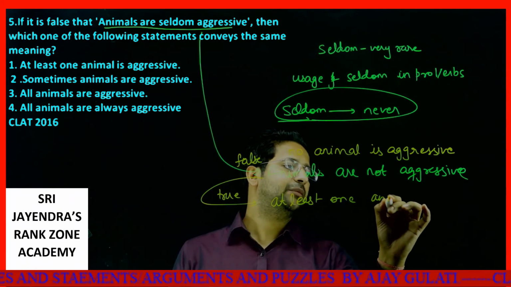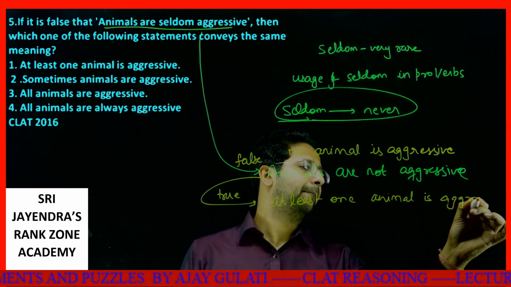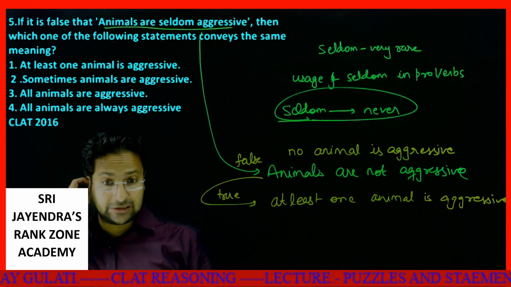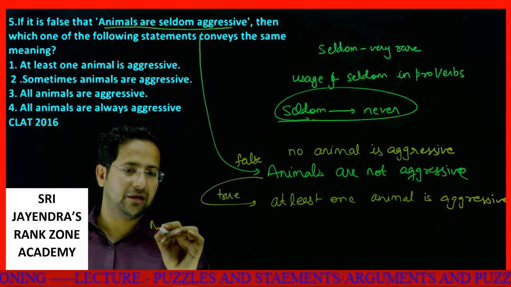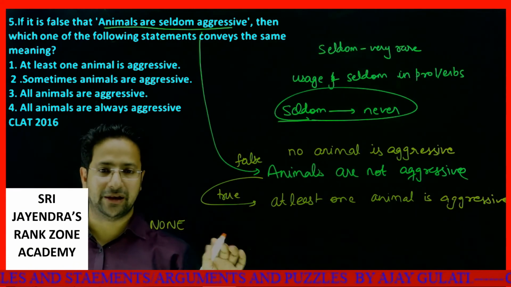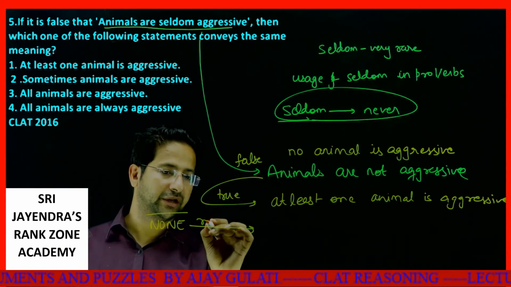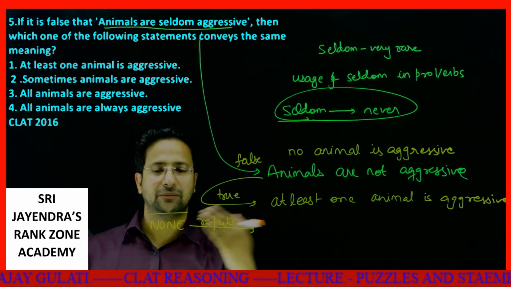At least one animal is... Okay, students, in mathematics and in reasoning, what do we have? If we are provided with none, no animal means none animal. If I need to refute it, if I say this is false, something else is true, so what I'm saying is I'm refuting it.